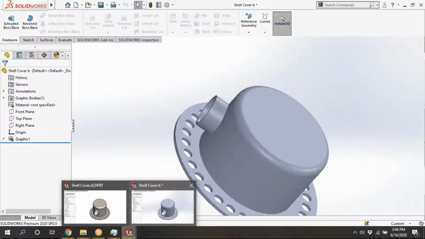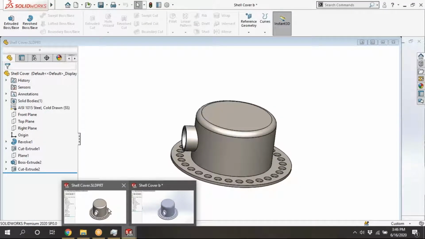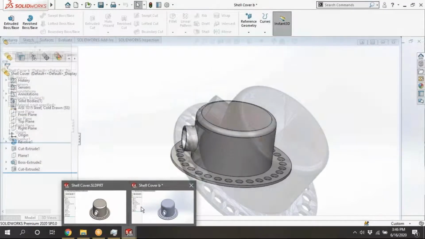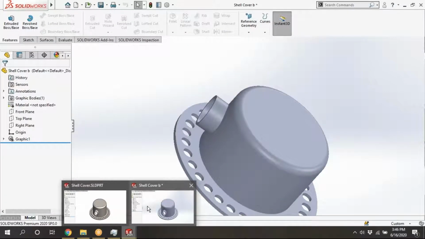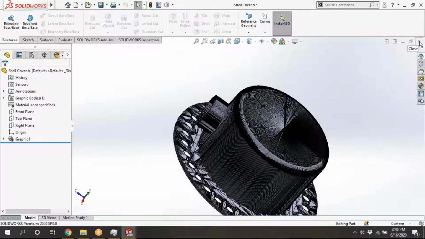See here, we are defining the finest one. That's why the surface looks purely solid. After converting into STL, the surface will look like this. But if you reduce the number of triangles, you can't see that roundness. That's what I'm saying, we need a quality STL. I will close this one.